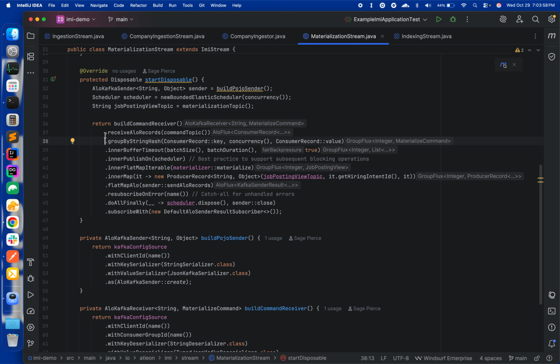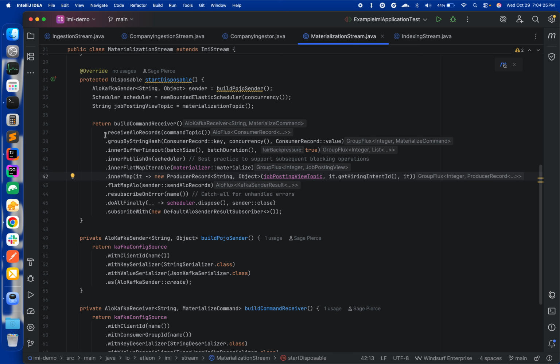We apply some arbitrary amount of concurrency. We also apply micro-batching, which in this line is characterized by our batch size and our batch duration. We take either batch size or duration of elements, whichever one comes first. We then apply some IO-bound materialization operation on each batch of commands.